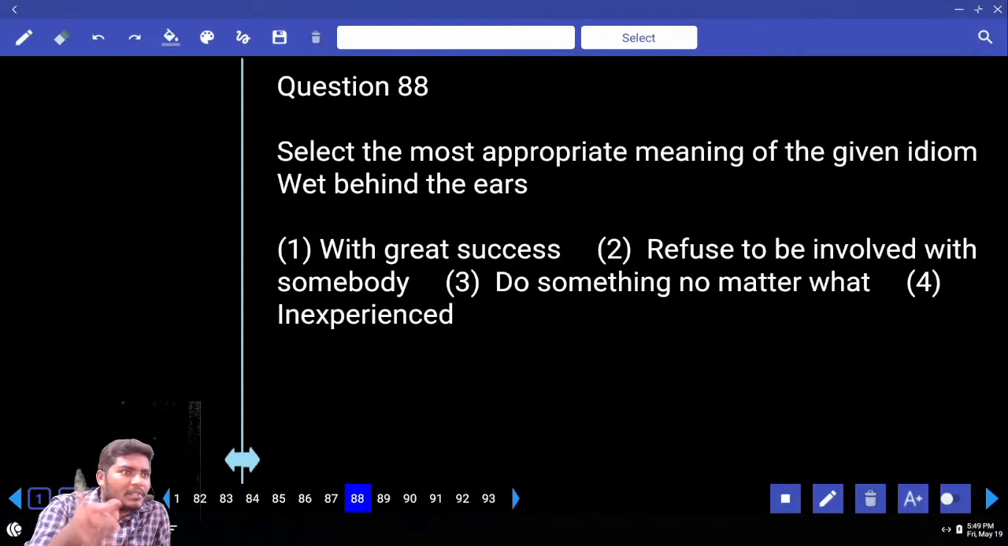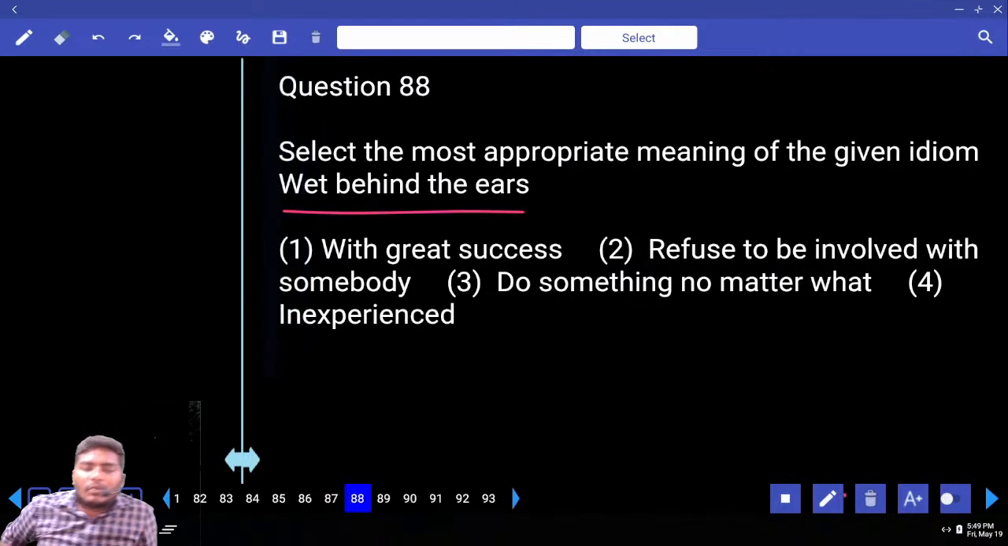There is one synonymous idiom to this. Synonymous idiom, not meaning. Say it with the same meaning. Write down: greenhorn. Greenhorn, H-O-R-N, horn. Greenhorn and wet behind the ears, both of them are the same.